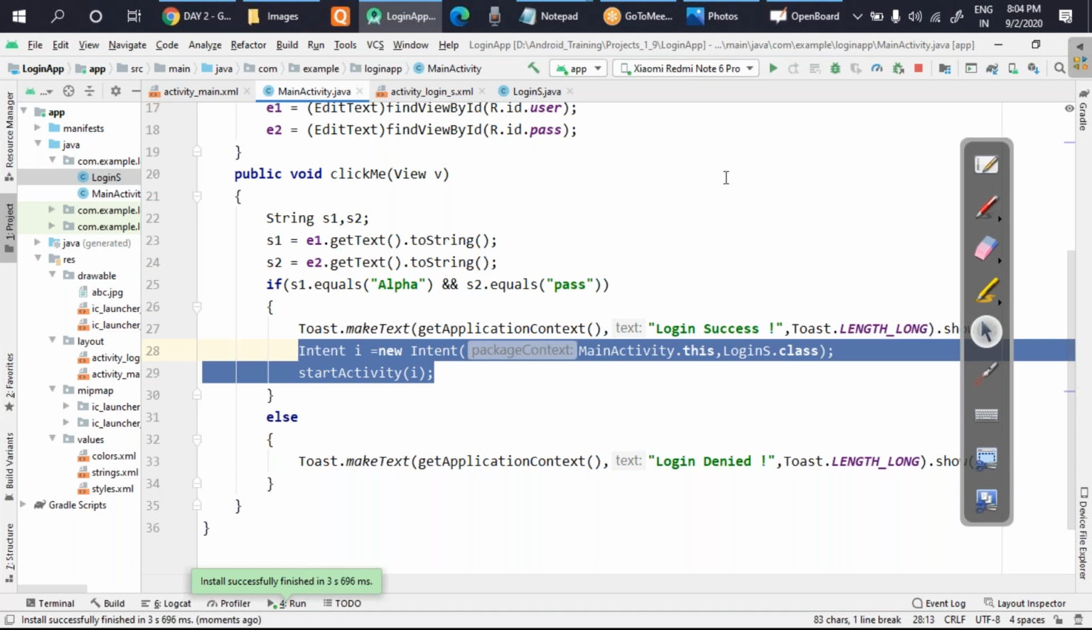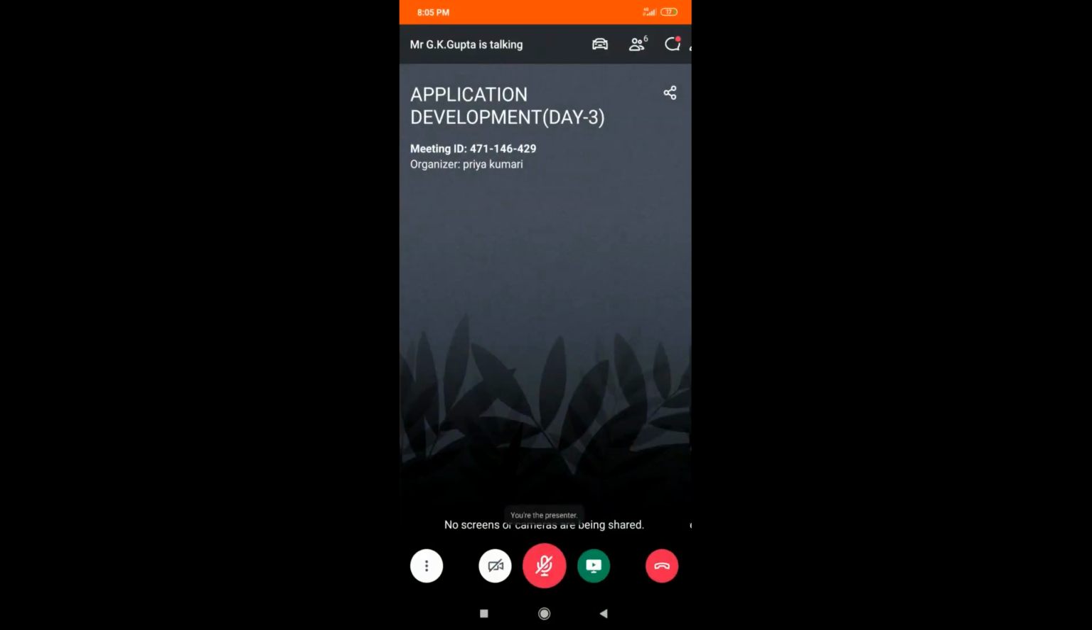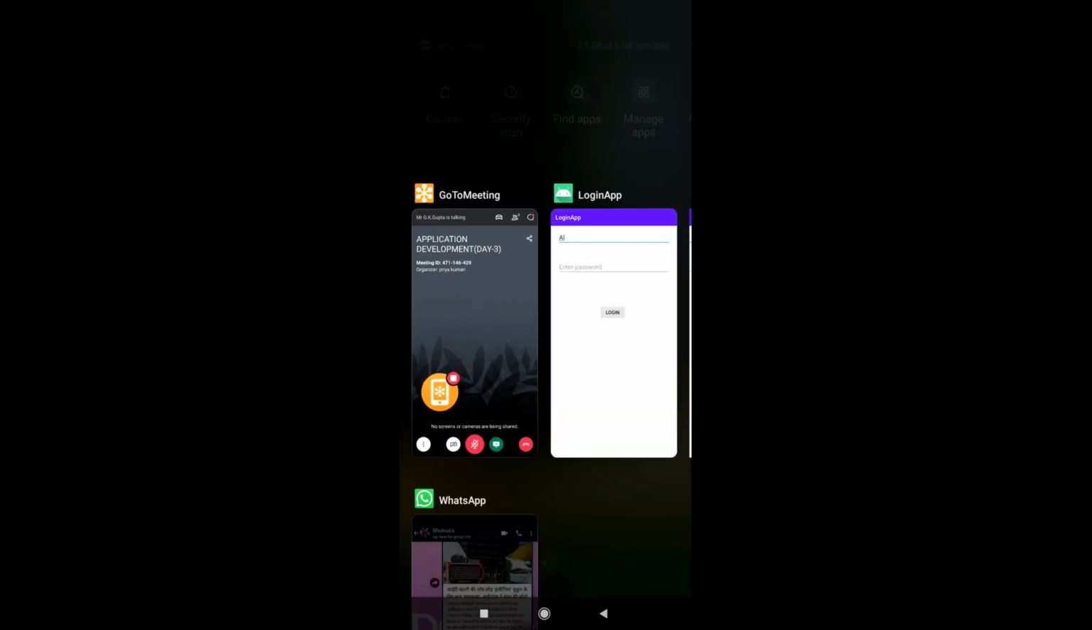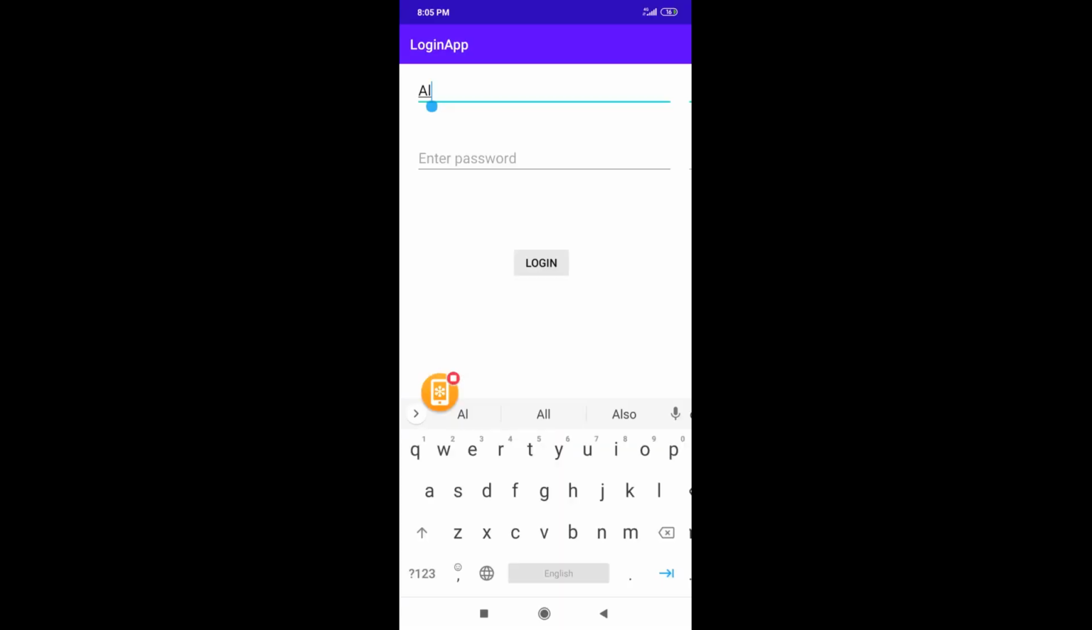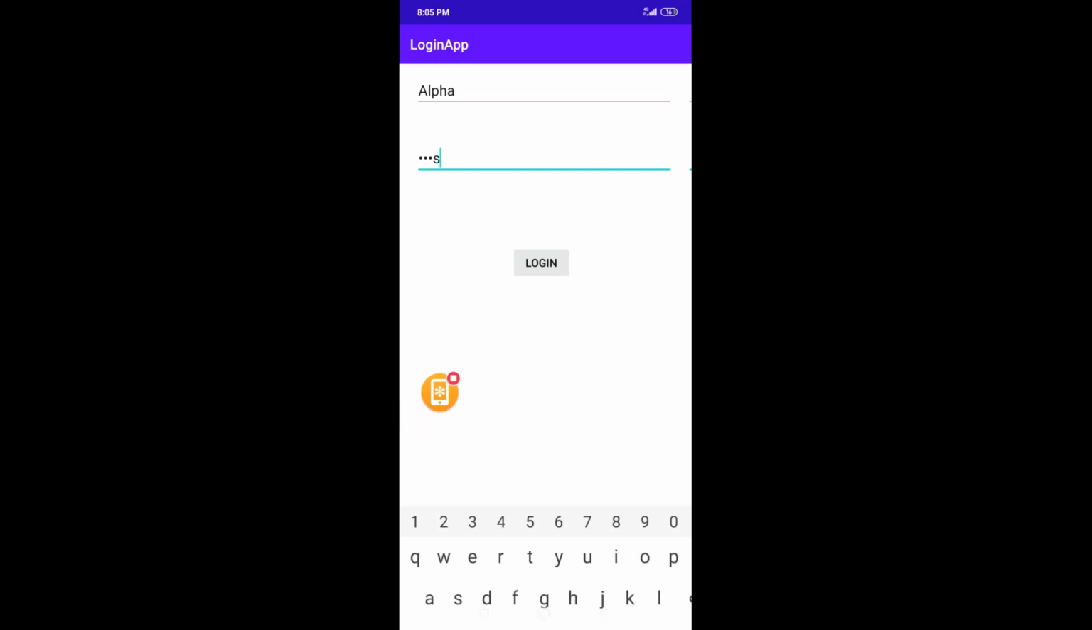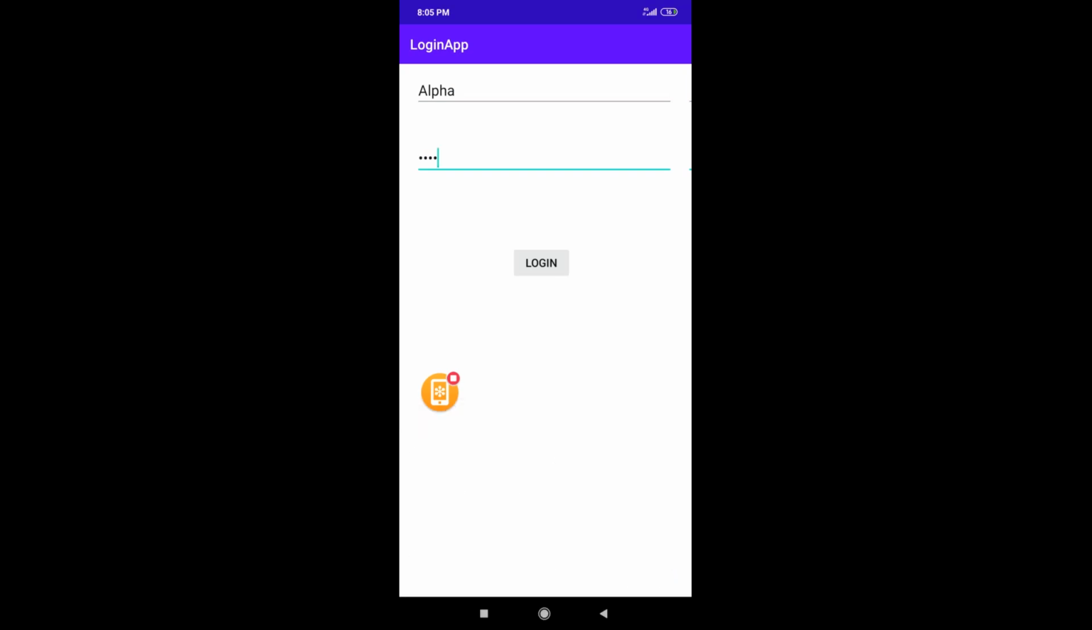Now I'll just change my page. So I'll just stop this screen and I'll now switch to my screen. So you can see my mobile screen is visible to everyone. I'll move to the app and I will write here the username, that was alpha. If it is wrong, then it will not work. Alpha, and the password is pass. So if everything is okay, then I'll be switching from this page to the next page by pressing the login button. So you can see I have moved to the next page.